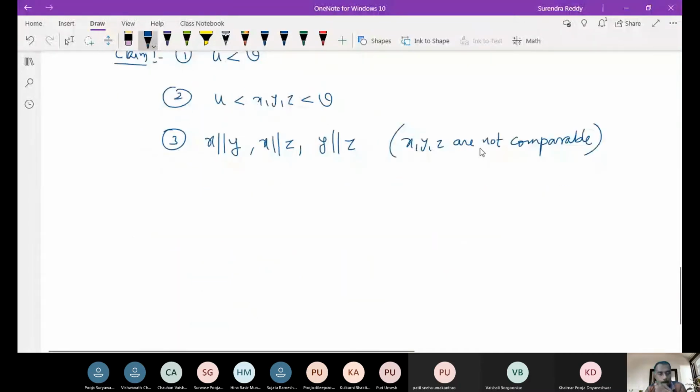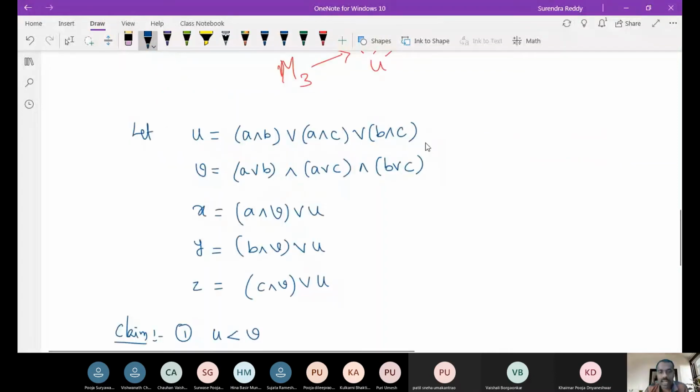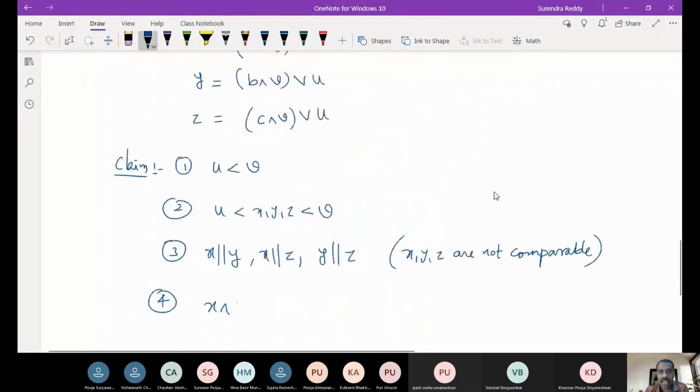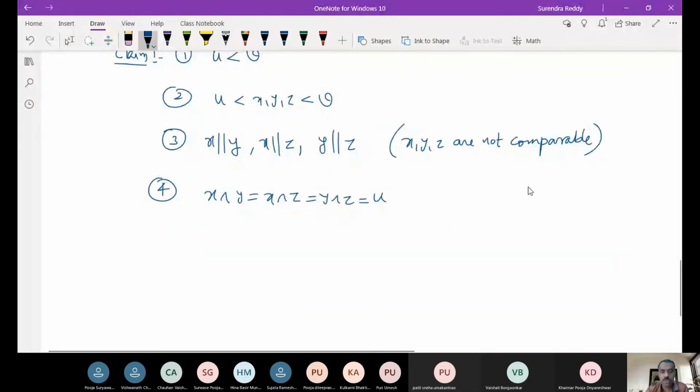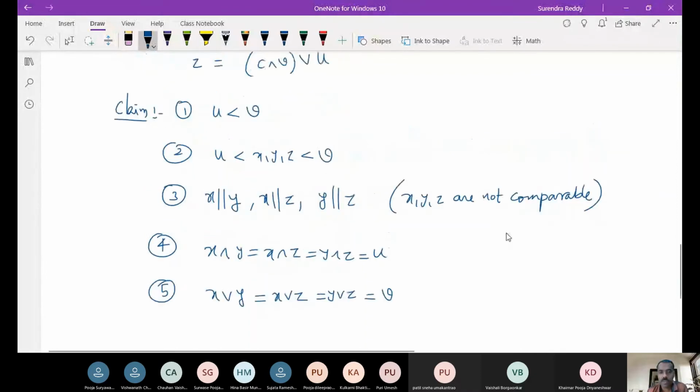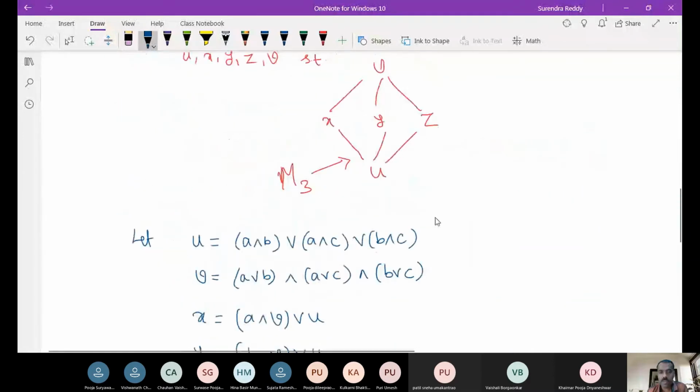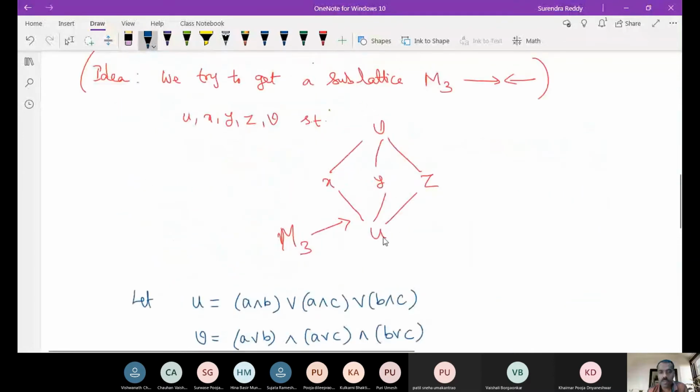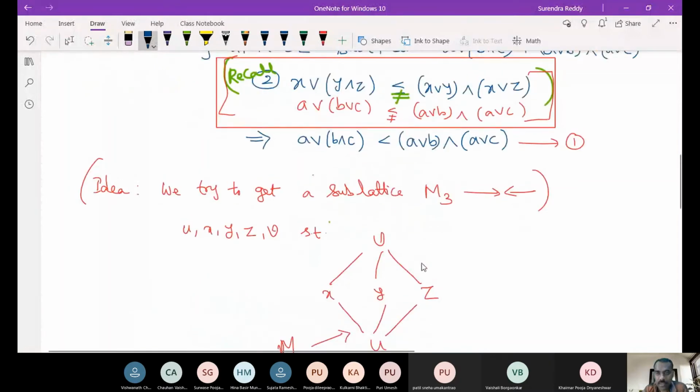Next one says that X meet Y and X meet Z and Y meet Z should be equal to U. And the fifth one, X join Y, X join Z, Y join Z should be equal to V. If we show all these five, then definitely we can claim that these elements U, X, Y, Z and V, these five elements form a diamond and it will be a contradiction. Is it clear up to now?